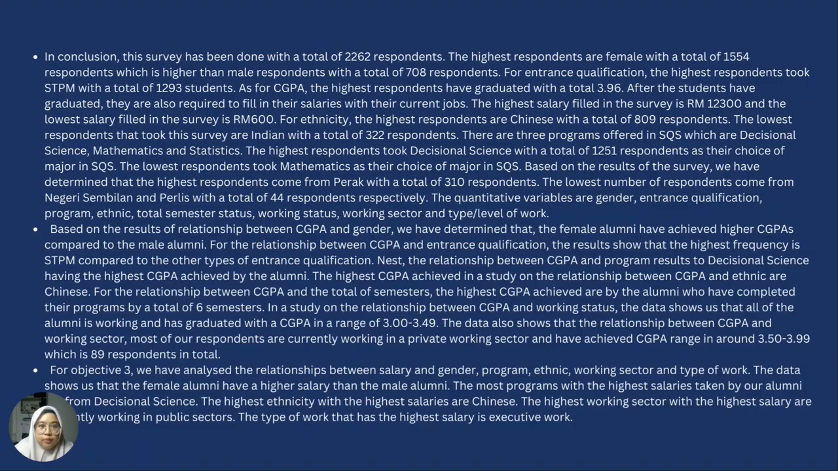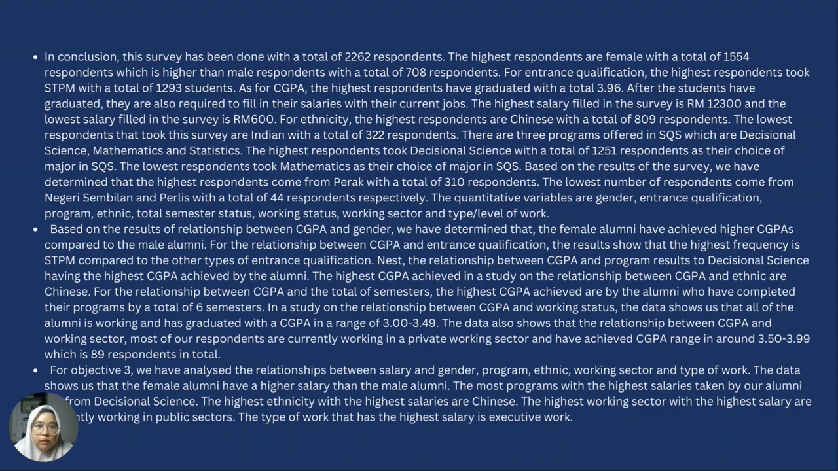Next is the conclusion. In conclusion, this survey has been done with a total of 2,262 respondents. The highest respondents are female with a total of 1,554 respondents, which is higher than the male respondents with a total of 708 respondents. For entrance qualification, the highest respondents took STPM with a total of 1,293 students. As for CGPA, the highest respondents have graduated with a total of 3.96. After the students have graduated, they are also required to fill in their salaries with their current jobs.